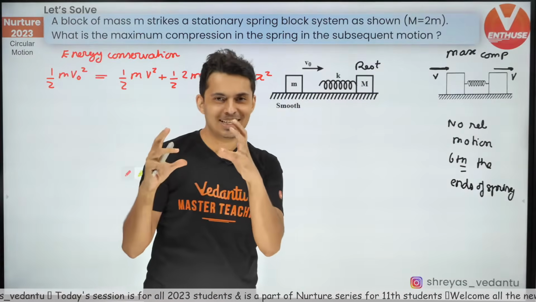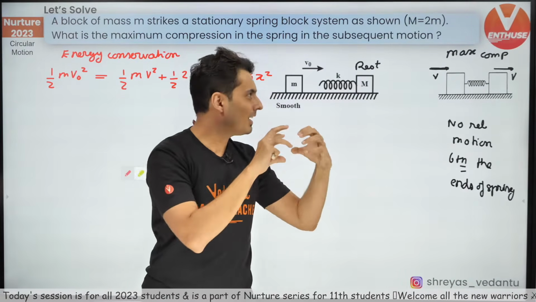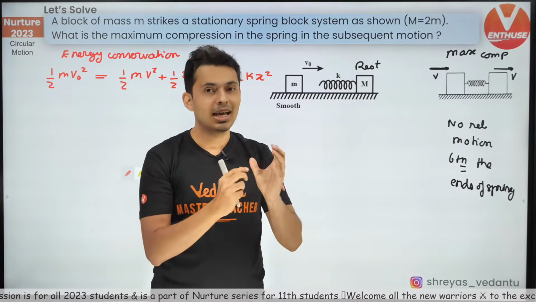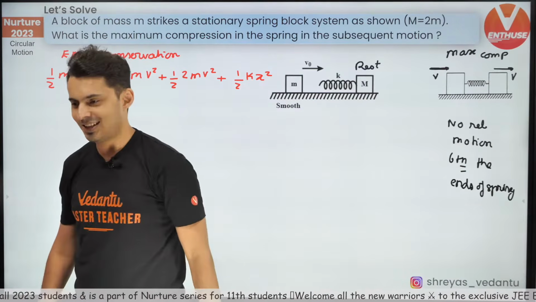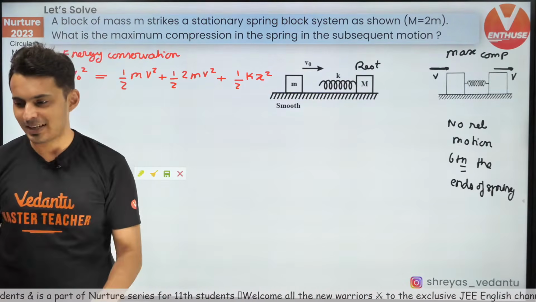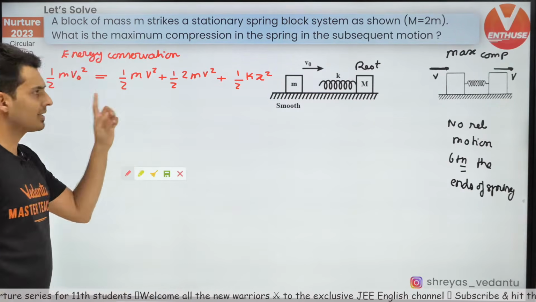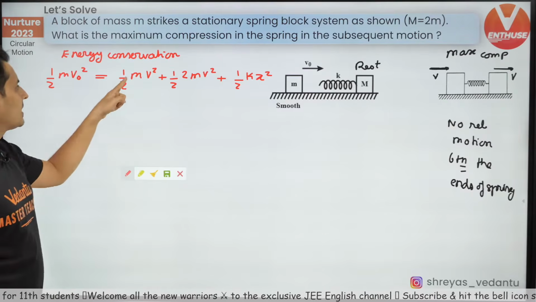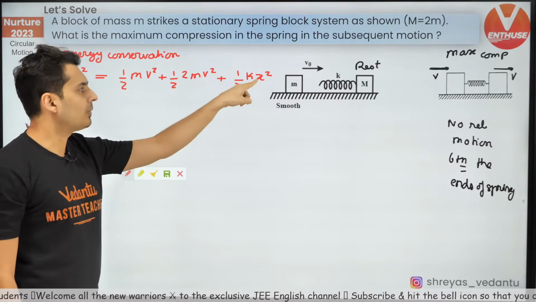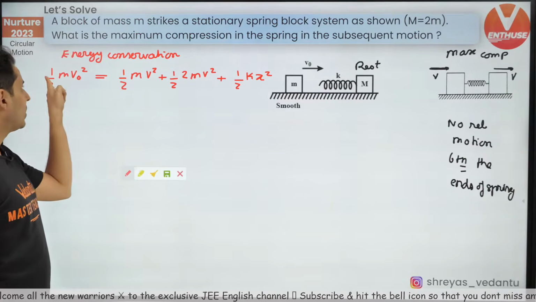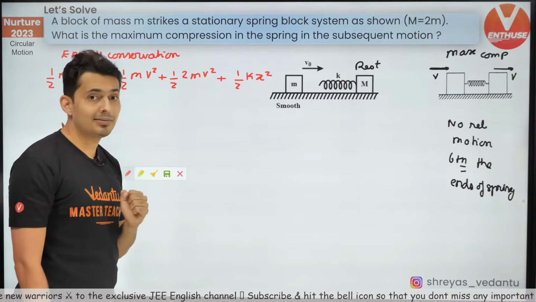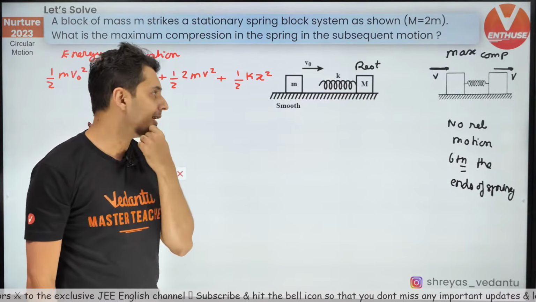So all the kinetic energy has now got converted into the remaining kinetic and the stored potential energy. Very good. If you guys have understood it, let's move ahead. But there is a catch. You might have seen immediately, I do not know v. I want to find x. I know v naught, I know m, but I do not know the value of v. How do I find the value of v?